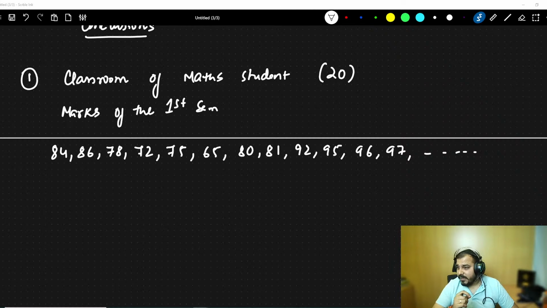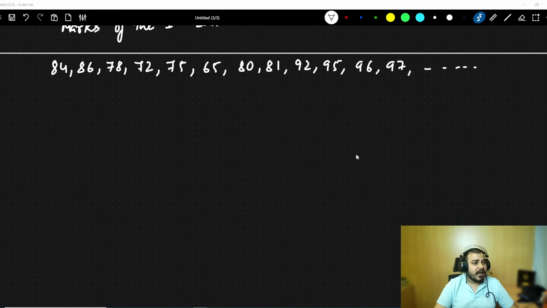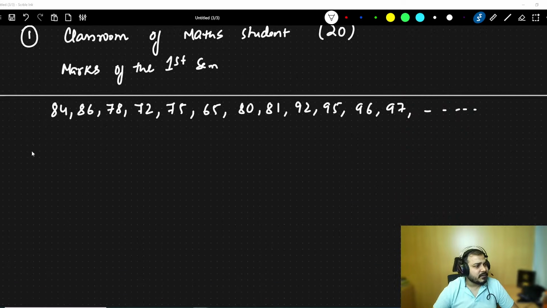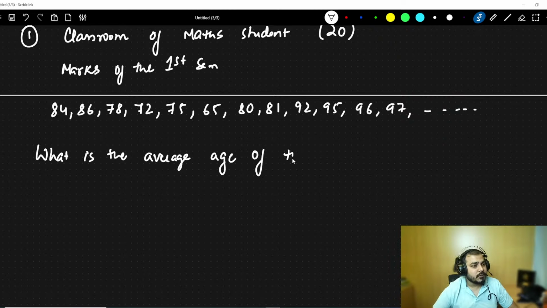So Apurva says the average marks. Perfect, Apurva. Mean, median, mode. This is absolutely amazing, guys. You all are best. So I may have a question with respect to descriptive stats. I may say, what is the average age of the students in the class?